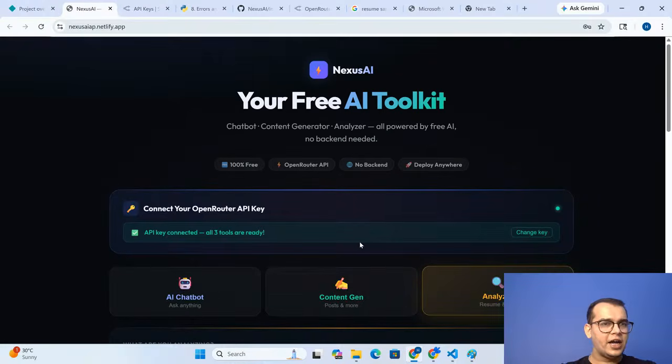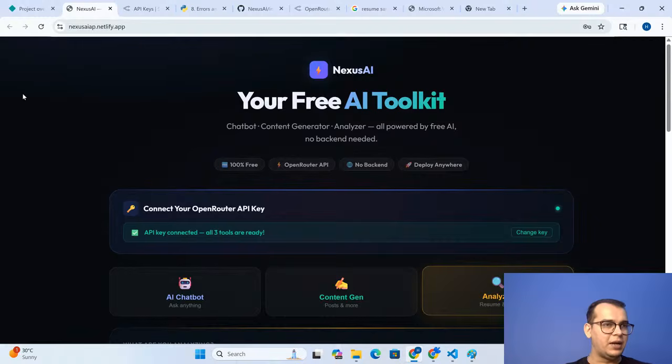Now, do you know how to host your application free over the internet, guys? Has anyone done this? Why is this link working in your system, right? You don't need to download anything. You don't need to write the code. You are just using it like you use ChatGPT, right? Without writing anything. How is it working, guys? And am I paying for that hosting? No, guys, it is completely free. So there is one platform where you can host this.